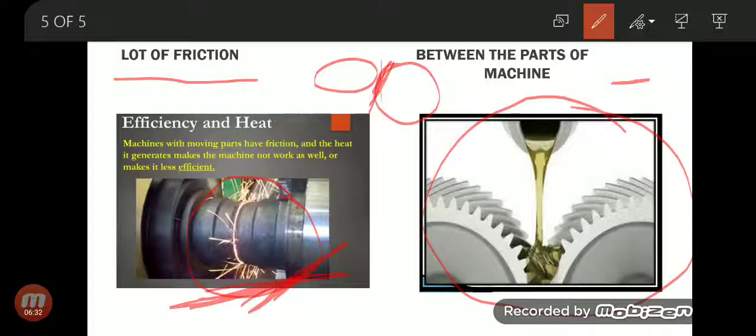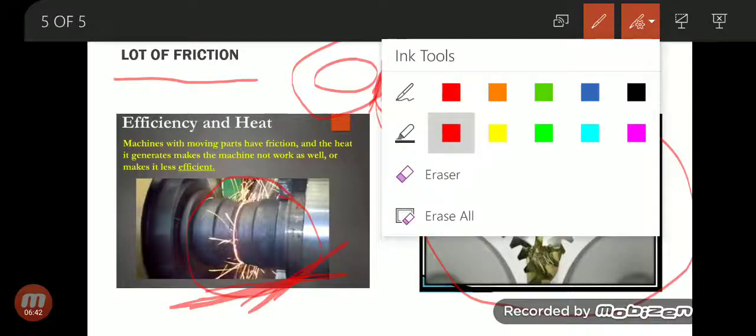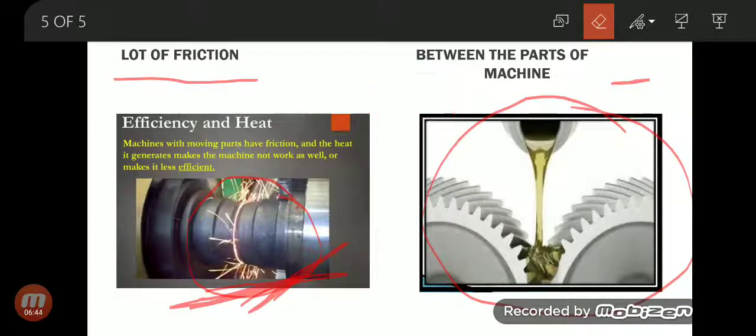But if you apply oil here, what will happen? The oil will form a thin layer around these parts of the machine, right? These are two parts of the machine, right? But if you apply the oil, oil will form a thin layer around the parts of the machine.